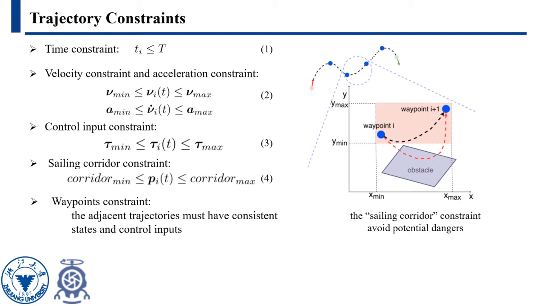We also need to consider the constraints resulting from obstacles. The front-end algorithm generates waypoints from a collision-free path without considering kinodynamics. In the figure, the red dotted line shows a possible but not feasible trajectory based on two collision-free waypoints. We adopt a method called sailing corridor, an area including the two waypoints of the current subtrajectory while excluding all the surrounding obstacles. The subtrajectory should be inside the corridor.